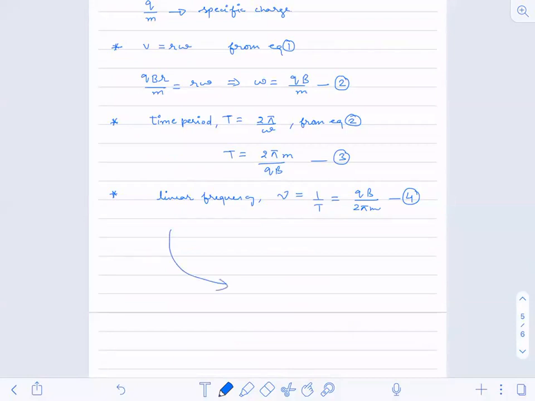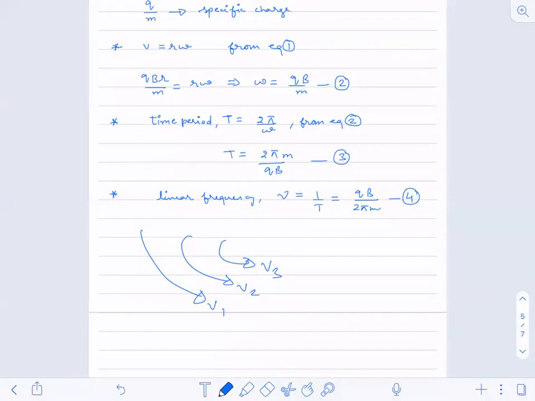Okay, this way, then this way. Wait, one arc is like this, one arc is like this, and one arc is like this. So this is v1, v2, and v3. This is the arc now.